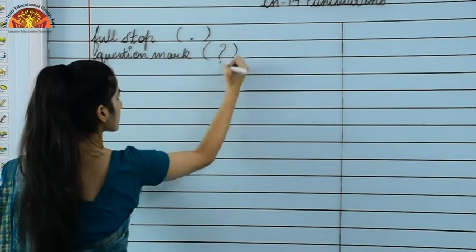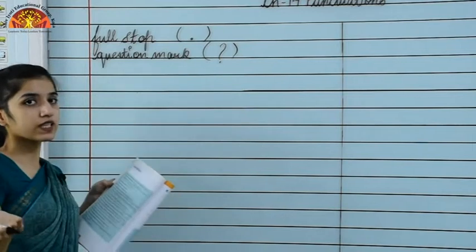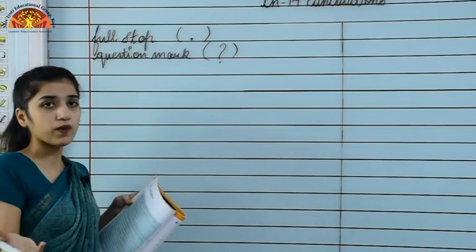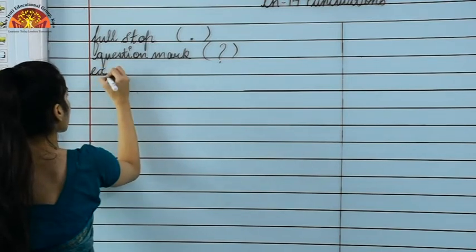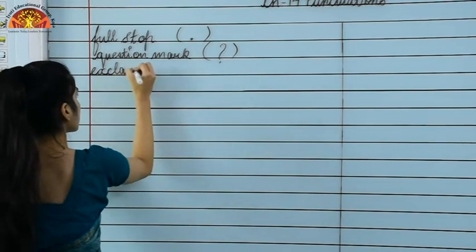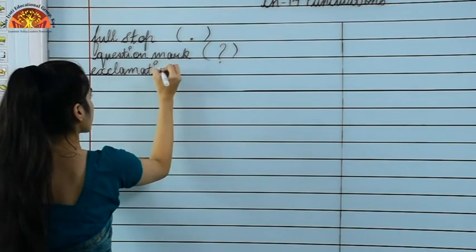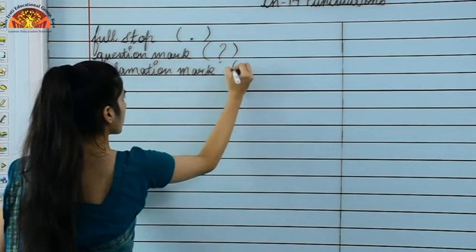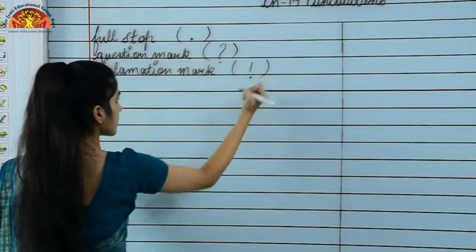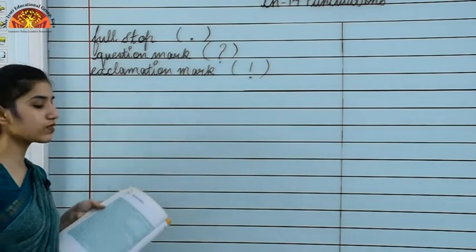You all know this is a question mark. You have used it when you are asking a question, right? Moving to the third one, that is exclamation mark. This is an exclamation mark.